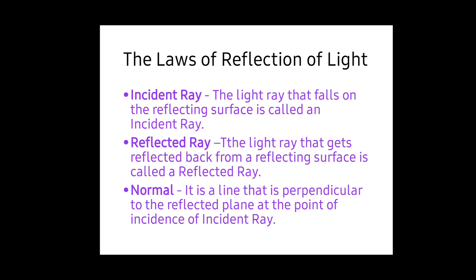Next we need to know about the laws of reflection of light. As I said earlier, the light ray that falls on the reflecting surface is called the incident ray. The light ray that gets reflected back from the reflecting surface is called the reflected ray, and the line that is perpendicular to the reflecting surface at the point of incidence is known as the normal. Let me show the image again.